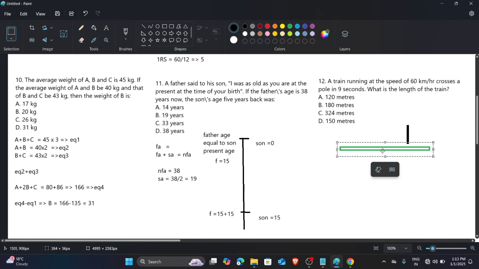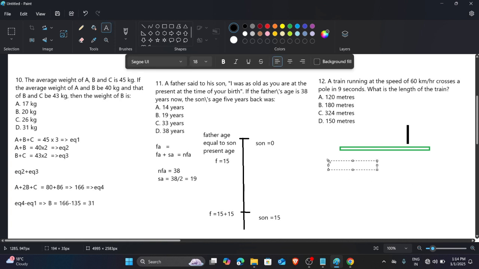If we can get the distance, then the distance is equal to the length of the train. We just have to find that. As we go through the question, we know the distance formula: distance equals speed into time. So distance is equal to speed, which is 60 kilometers per hour, and the time taken by the train is 9 seconds. But the problem is that this is in kilometers per hour and this is in seconds.